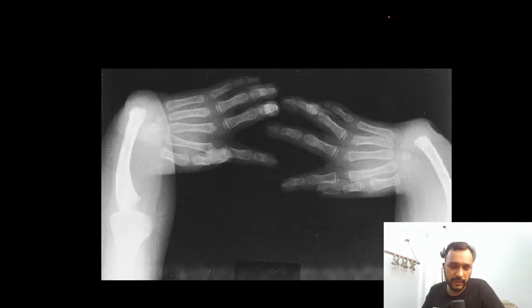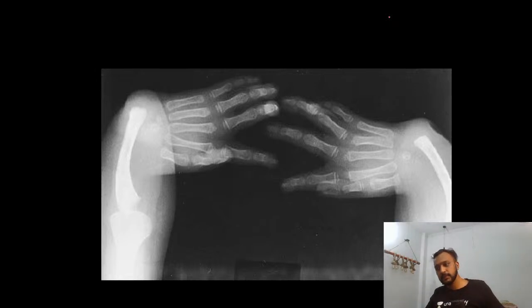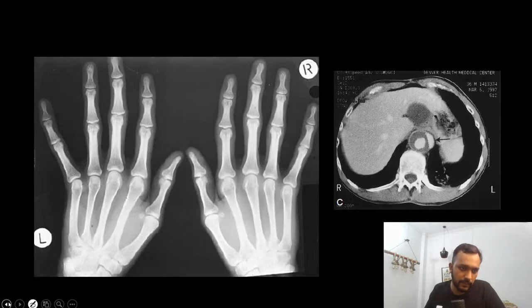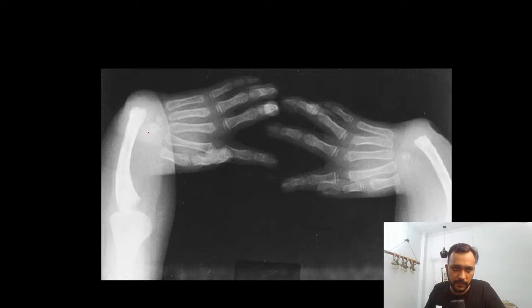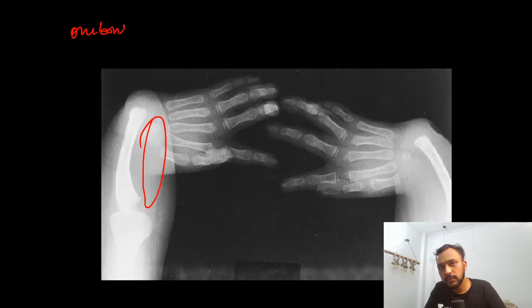So moving on to the next X-ray, guys. What are we able to see on this X-ray? If you look at this X-ray, you will see that the radius is absent in these patients. There is only one bone that you are able to see in the forearm, and that is your ulna.